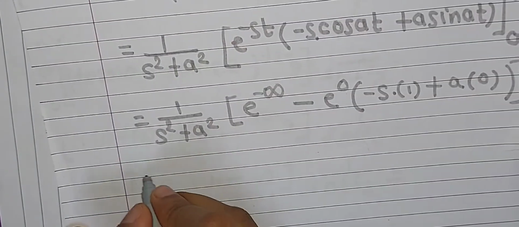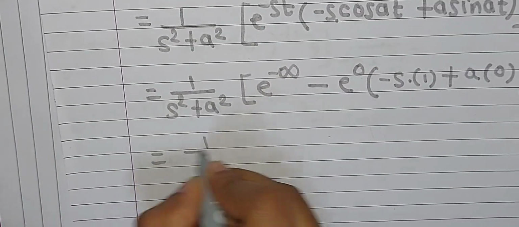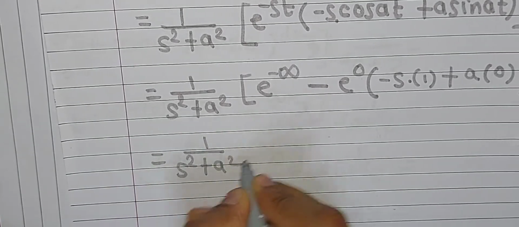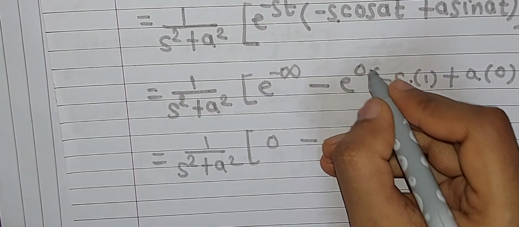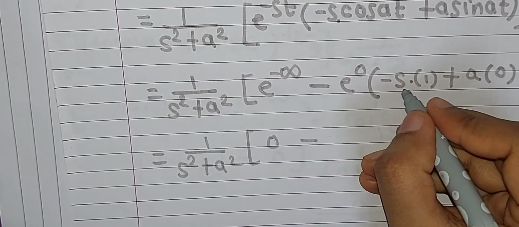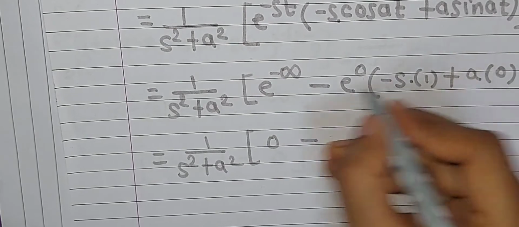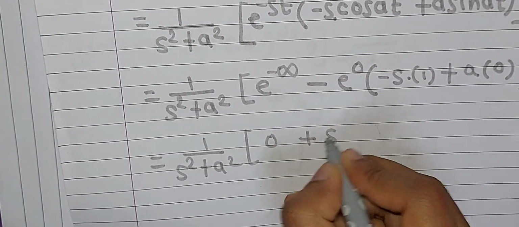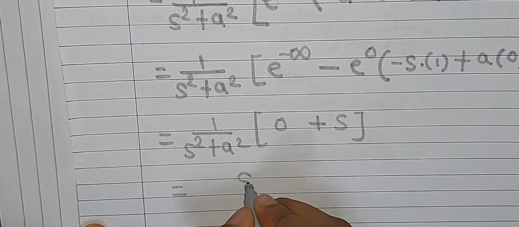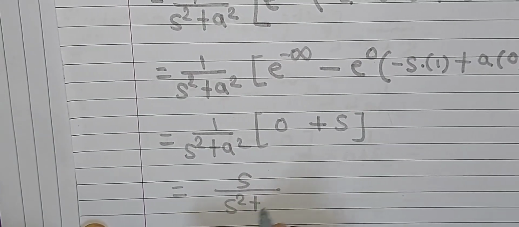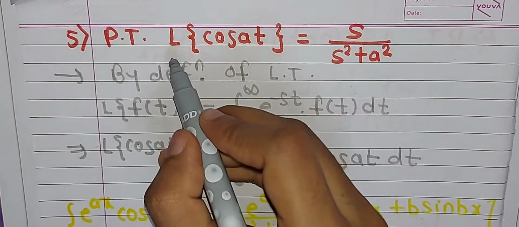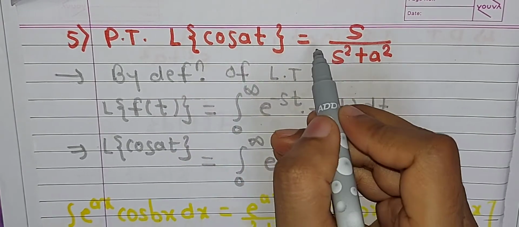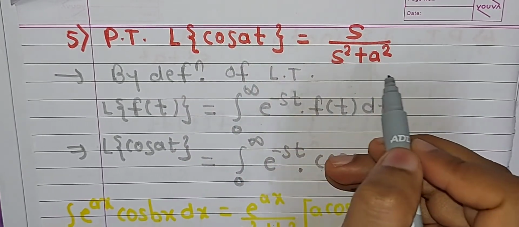So after solving this, that is 1 upon s square plus a square, the first term will be e raised to minus infinity which is 0, minus e raised to 0 which is 1, and this minus s as it is, that is minus s into plus minus s, that is plus s. So this will give us the answer s divided by s square plus a square, and this is nothing but the Laplace transformation of cos at. Hence we have obtained the Laplace transformation of cos at is equal to s upon s square plus a square.